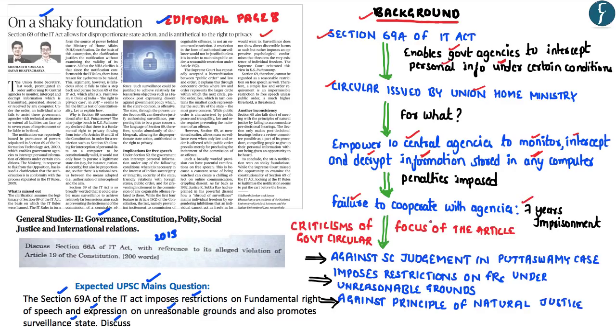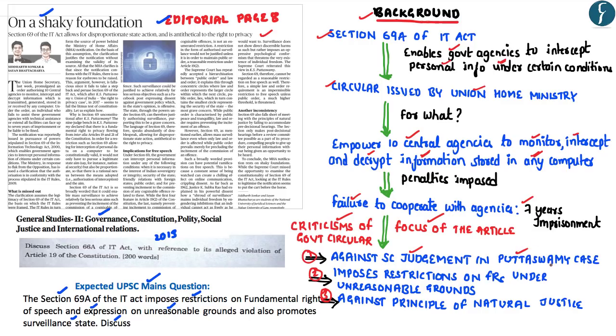In this regard, this article focuses on the criticisms of the government circular, wherein it mainly emphasizes 3 points. Firstly, it emphasizes that the government circular goes against the Supreme Court judgment in the Puttaswamy versus Union of India case.